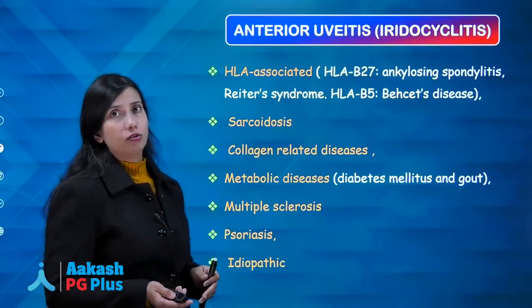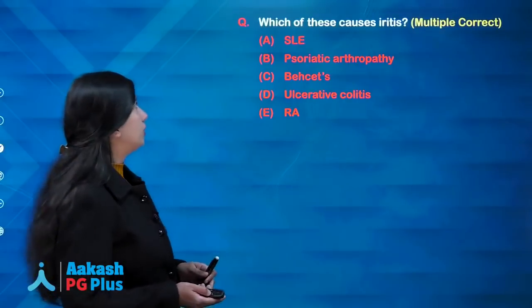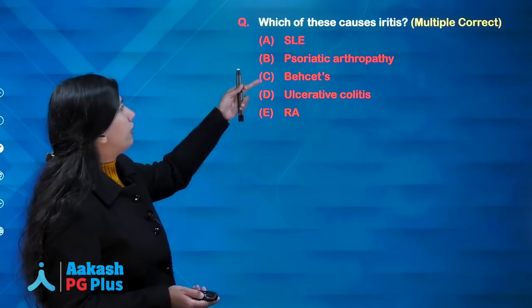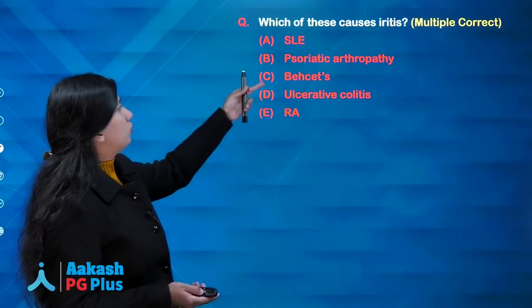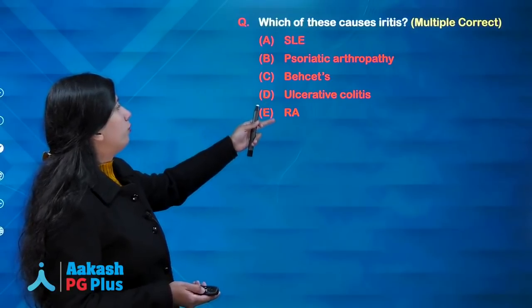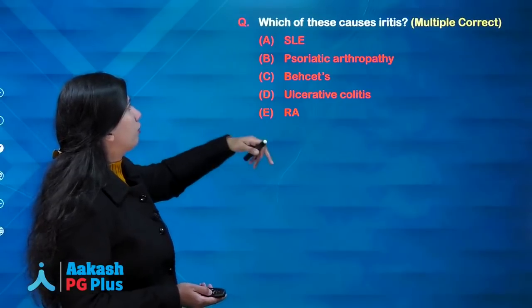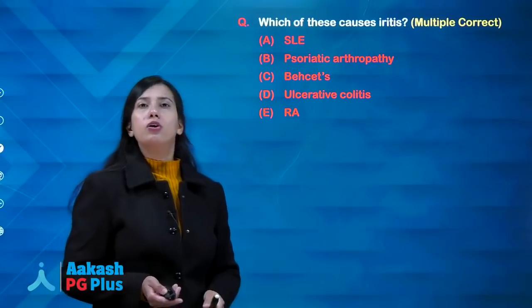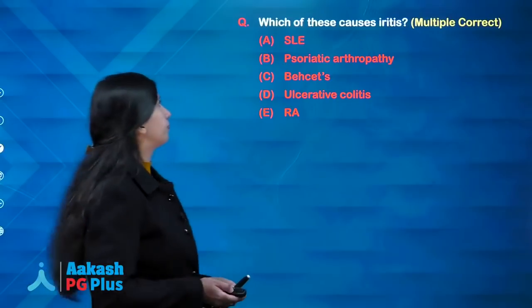and idiopathic causes. So coming back to the question, if we see SLE, psoriatic arthropathy, Behçet's, HLA associated, ulcerative colitis autoimmune, rheumatoid arthritis autoimmune, SLE autoimmune, all these can cause iritis. So the answer is all of the above.